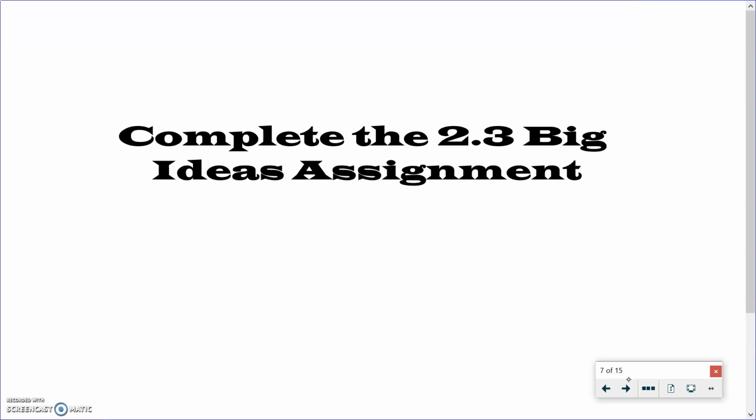Okay, it is all about 2-point postulate, line point postulate, line intersection postulate, 3-point postulate, plane point postulate, plane line postulate, and plane intersection postulate. That is a lot of postulates to remember. So again, have those notes out in front of you when you're doing this to help you out. And please let me know if you have any questions.